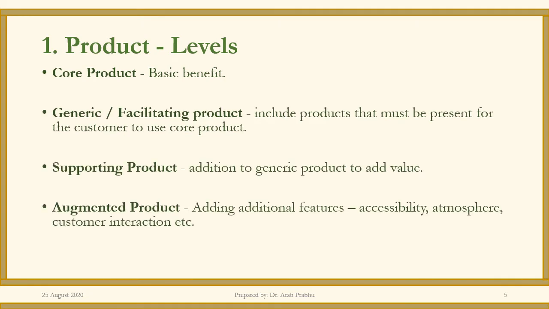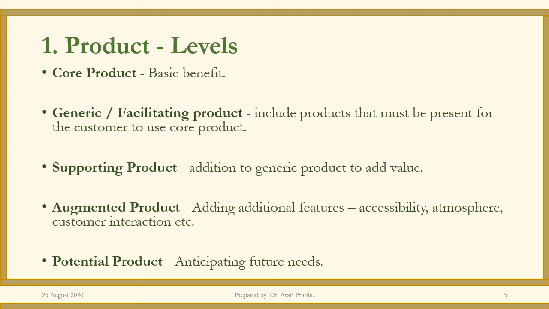Well, first one is the product. In product, we have various levels of a product, starting with the core product. Core product is the main benefit that the customer gets on consuming the product, which is satisfaction of his need. For example, if a person is thirsty, the want is for water. So the core product becomes your water. It is the basic benefit. Water is quenching the thirst. So that is the core product.